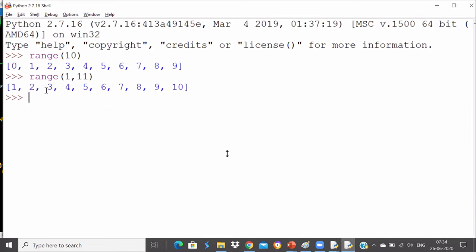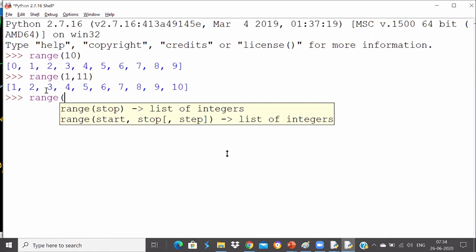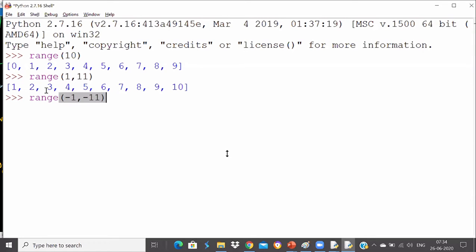Now somebody said that you wanted to print some in-between values. You can start the range from anywhere like 2, 3, 4 and so on, and you can give any end range as well. Sometimes you can generate minus values also. I can say -1 comma -11. You know what will be the output now? Okay, Aditi thinks it will be -1 to -10.